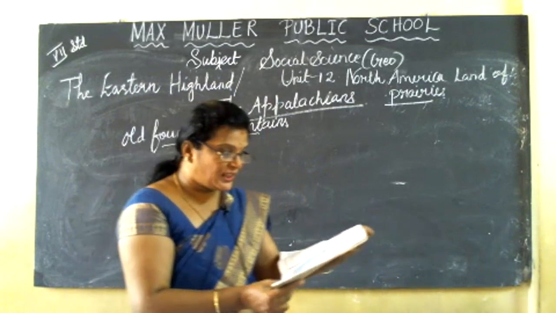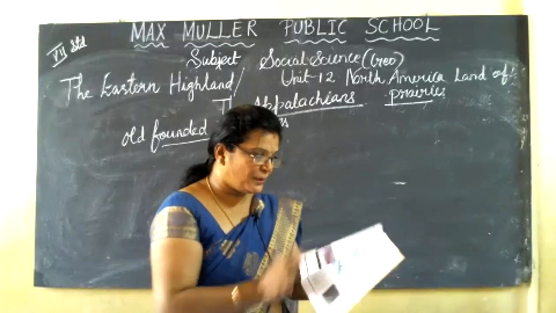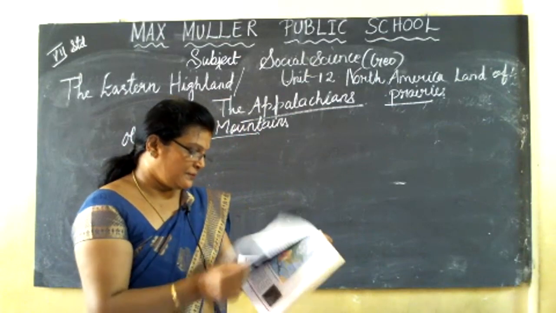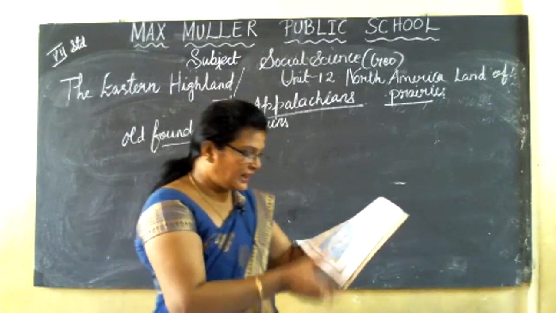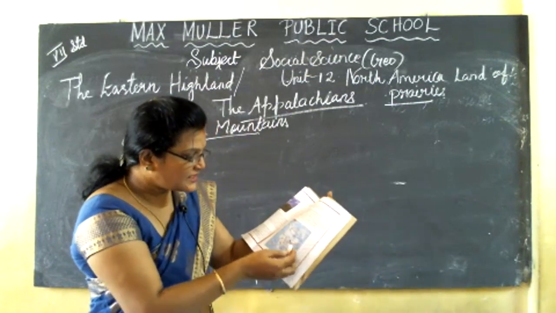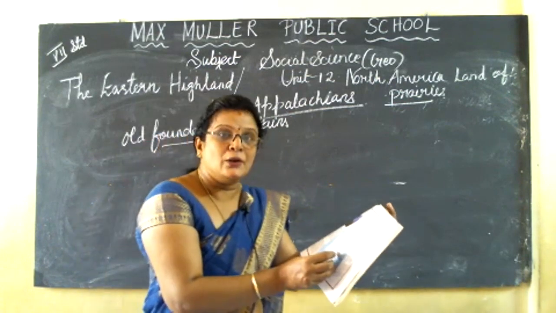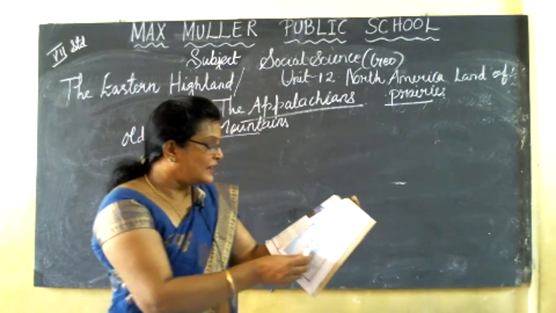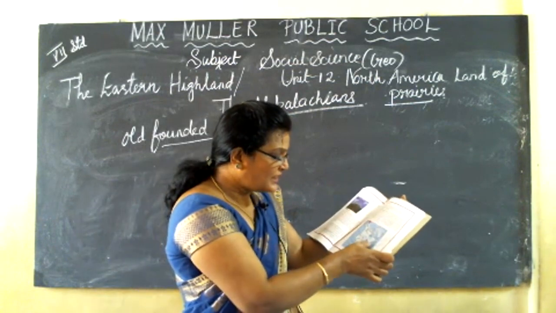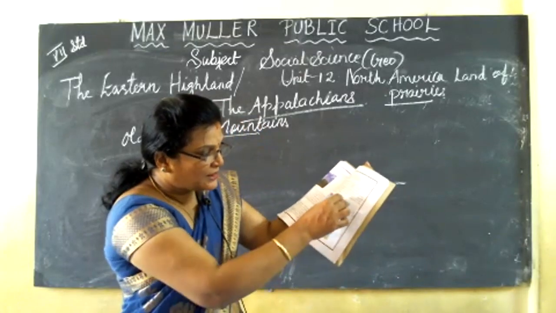Here we can see one more thing, the St. Lawrence River. Okay, if you see page number 117, the rivers of North America map is there. So on this eastern side, you can see the St. Lawrence River. This St. Lawrence River separates the Labrador Plateau.